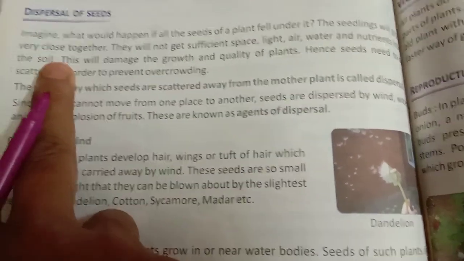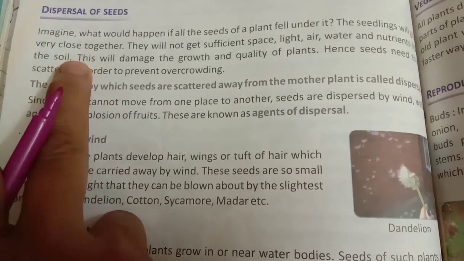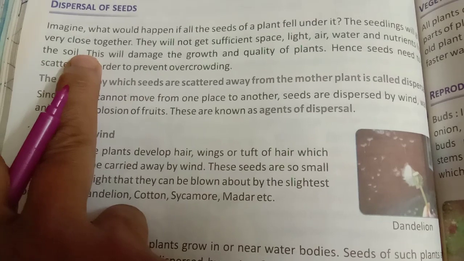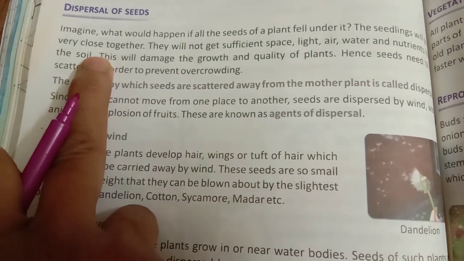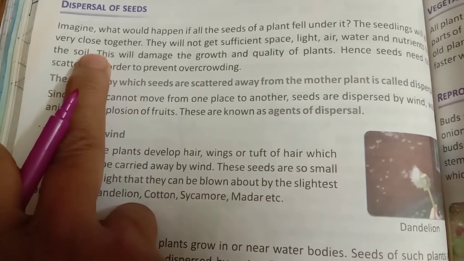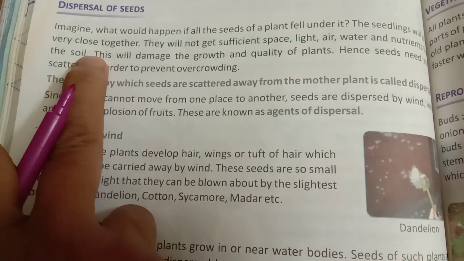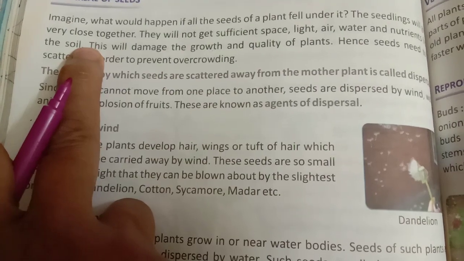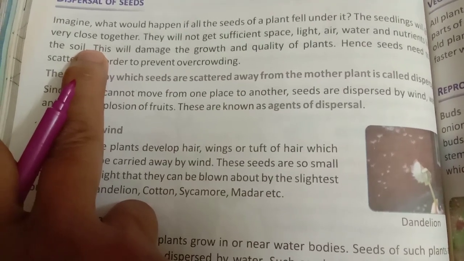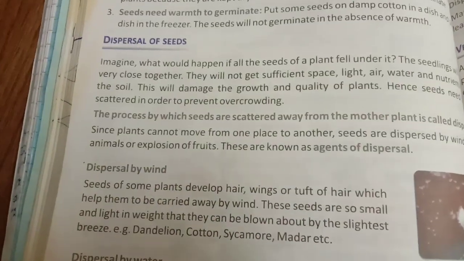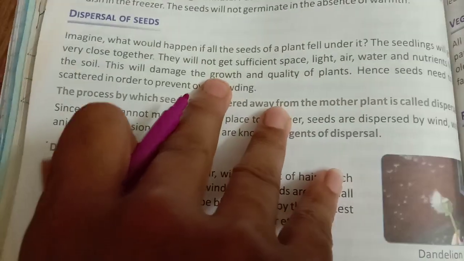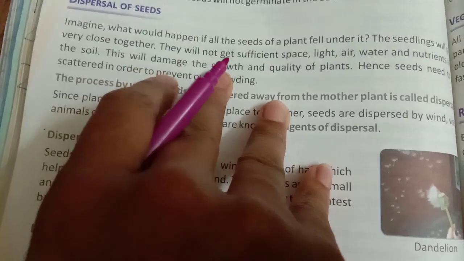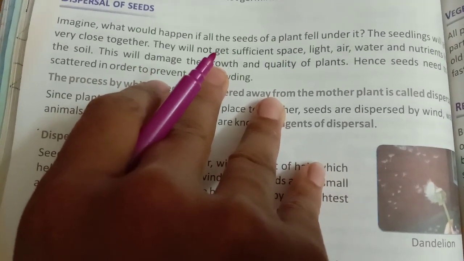For example, if in a class where only 20 students can sit, I bring 20 more students from another class, what will happen? You will not get enough proper place to sit. You will not be able to sit properly, you will not be able to write properly on the table.